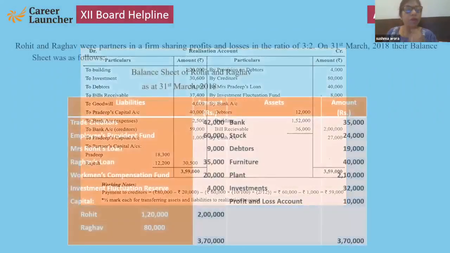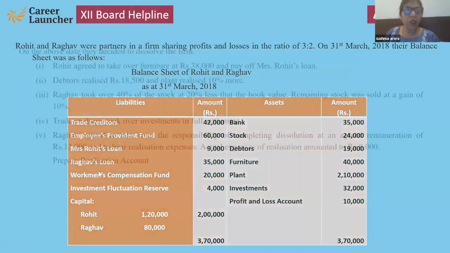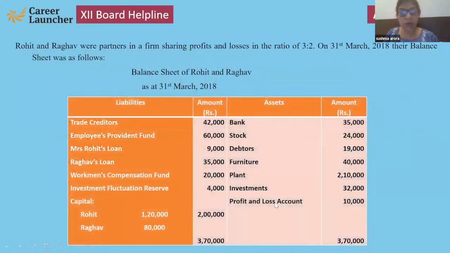Yes, next. Rohit and Raghav were partners in 3:2. That is the balance sheet. In this question, we have tried to include everything which you are having problems with, like provident fund, okay, see, workman fund, investment fluctuation reserve, profit and loss, etc. Please note down the question. Mrs. Rohit's loan is an outsider loan. Raghav's is partner's loan. Employees Provident Fund is for employees.